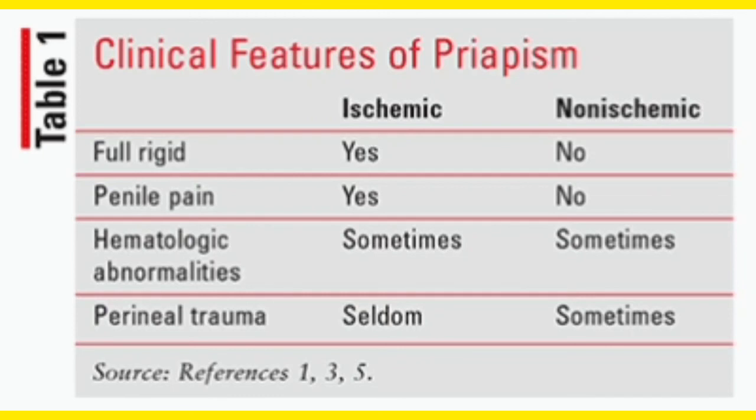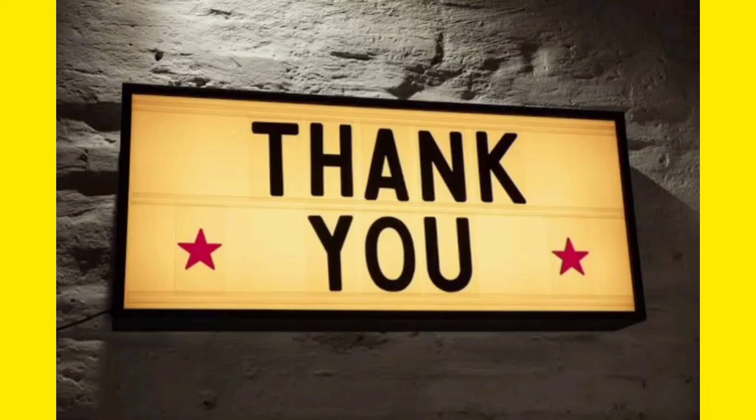Next, in non-ischemic, there is no pain or less pain. Next is hematologic abnormality. It is sometimes in the ischemic condition, sometimes in the non-ischemic condition, so you cannot differentiate. In case of perineal trauma, seldom it is ischemic and non-ischemic sometimes. All these are not important. You have to remember the first 2 points, that is fully rigid. In which condition it is fully rigid, you have to understand, that is ischemic condition. And in which condition you get pain, it is ischemic. In non-ischemic, both are no.